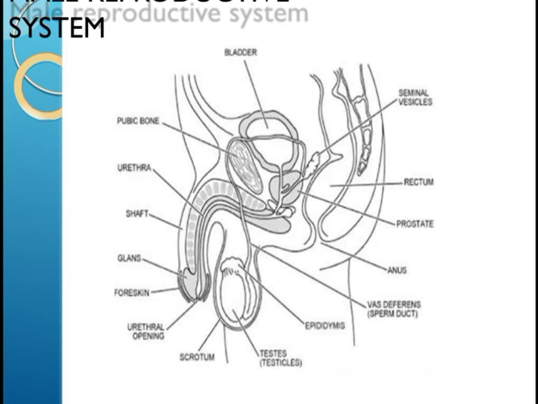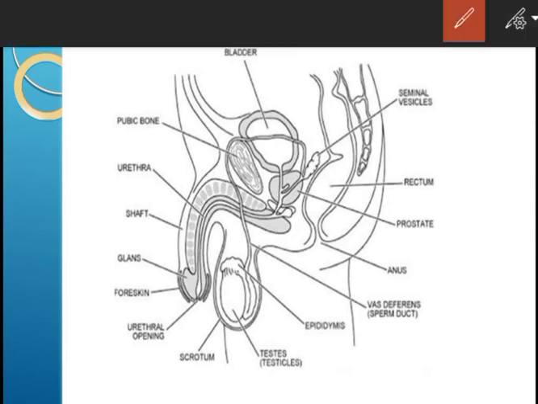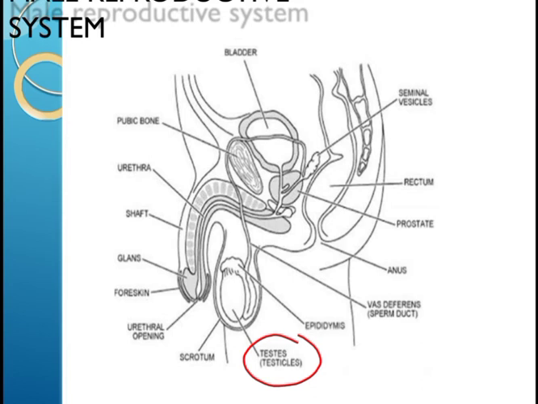The male reproductive system is located in the pelvis region, and it consists of different organs like primary sex organs called the testis. This picture is about the diagrammatic sectional view of male pelvis showing reproductive system.